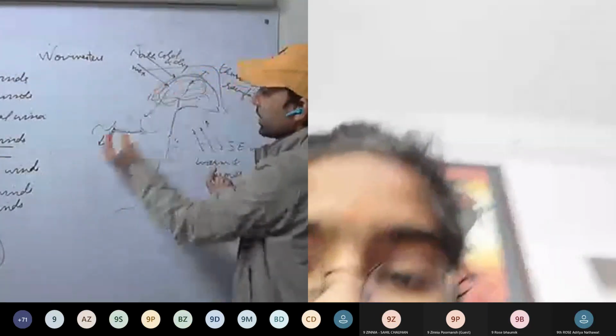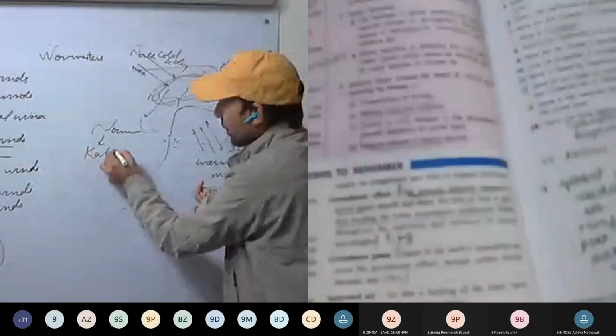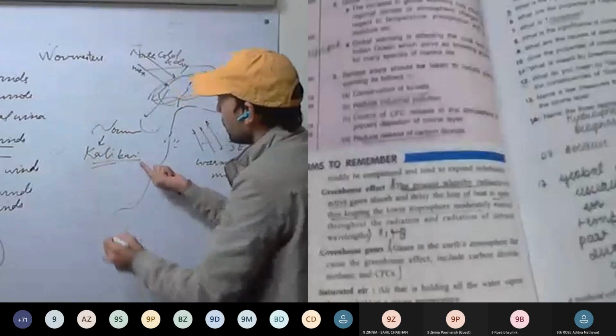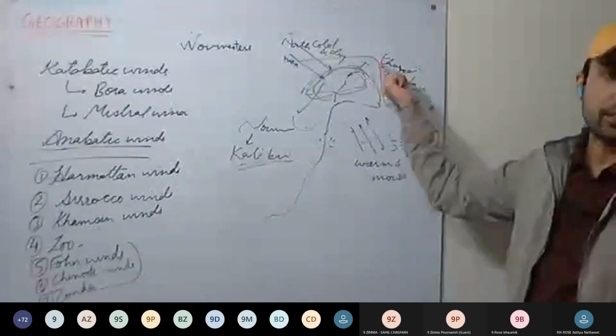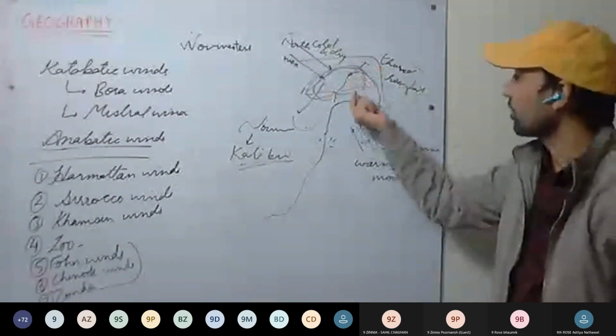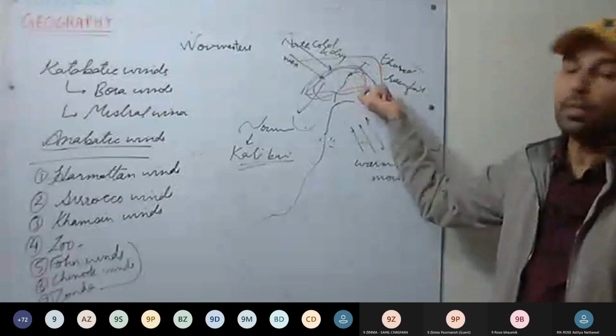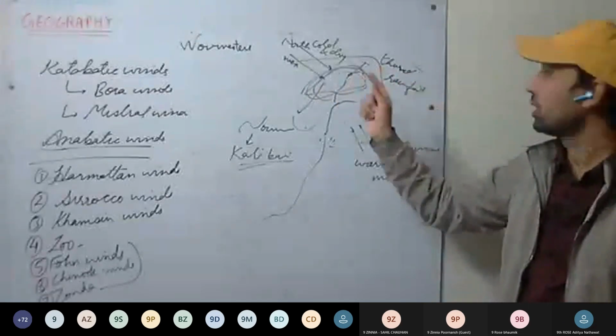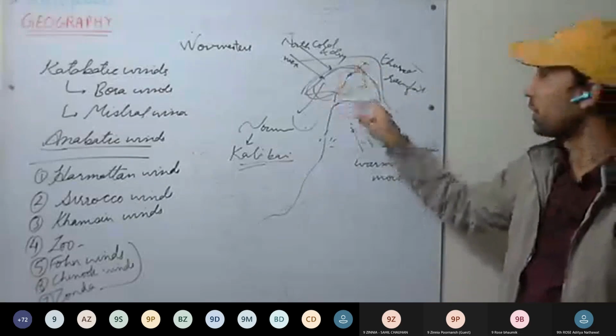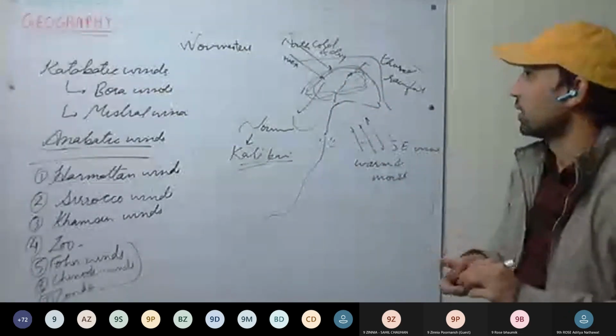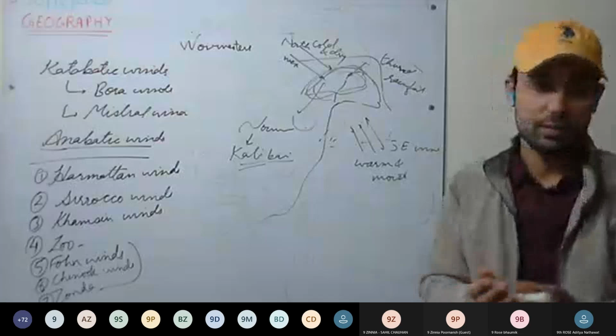And in this region, these are called Kali Baisakh. This rainfall is taking place when we are having the mango blossoms, so these are called mango showers as well, during April. So nor'wester is clear.